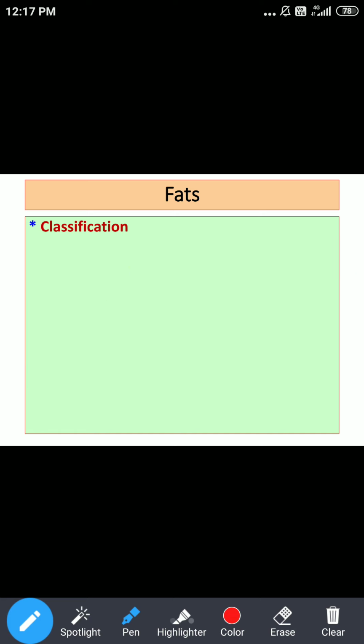So regarding classification, simple lipids are triglycerides. Don't forget that 99% of body fat stored in adipose tissue is in the form of triglycerides. We can obtain these triglycerides from diet also, from animal foods as well as mustard oil, groundnut oil and other oils. As far as phospholipids are concerned, the important aspect is the presence of phospholipids in the form of sphingomyelins in the myelin sheath, and the derived lipid is cholesterol.